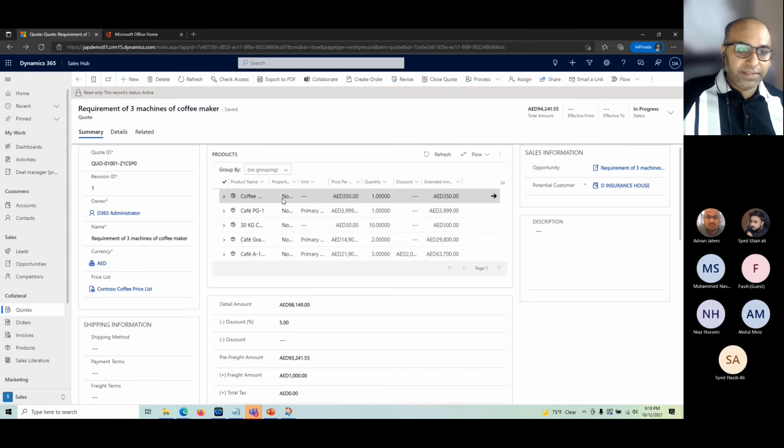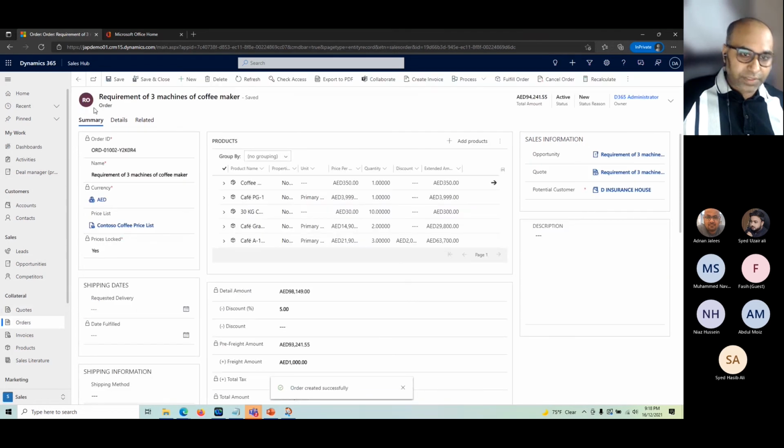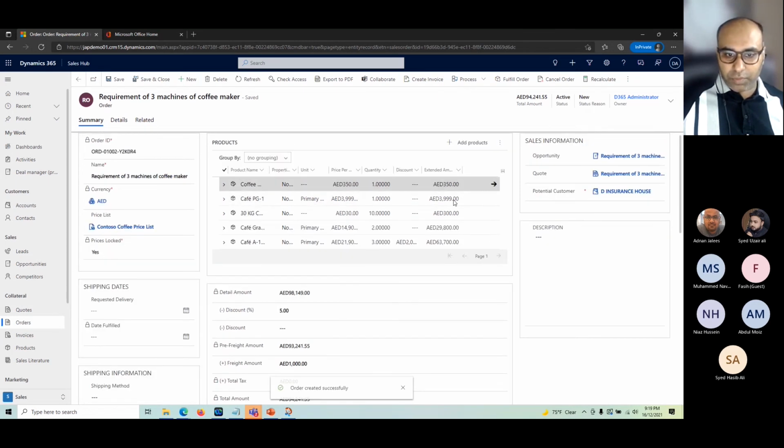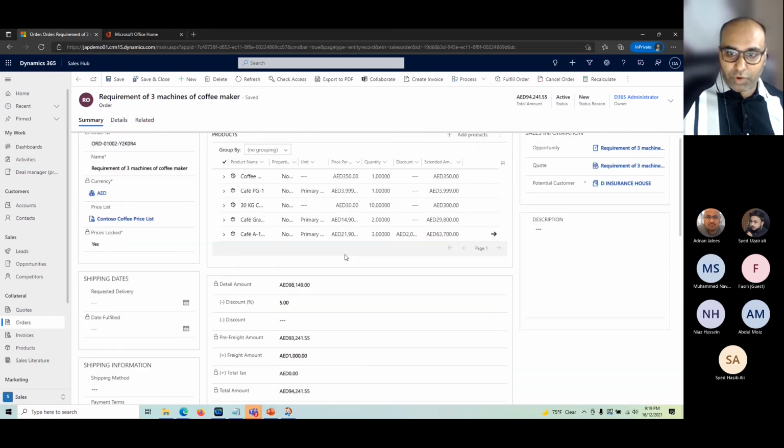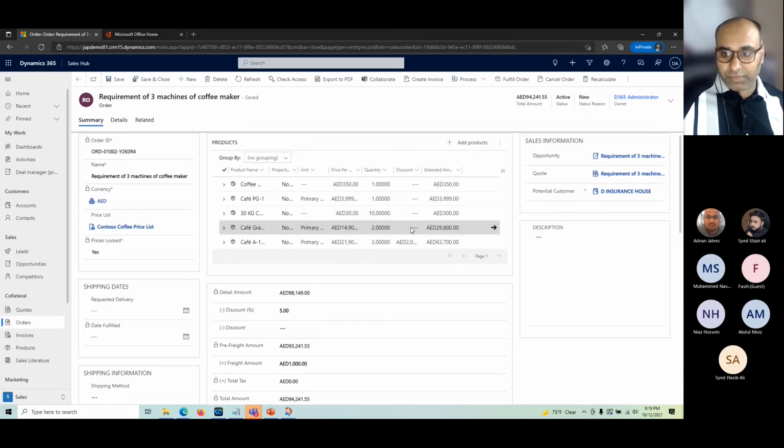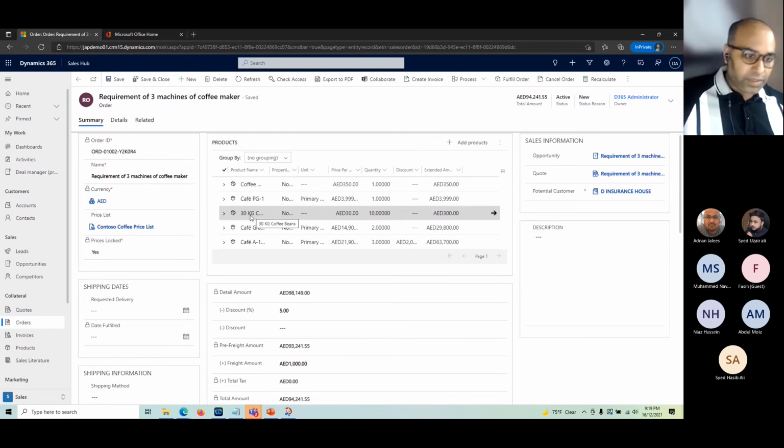Okay, so behind the scenes, you can see an order is created again with similar information: the customer, the currency, the price list, and all the products are copied here automatically. And now if I want to, I can update this order at any stage. There is no restriction by the system. It's a flexible system. You can do anything you want at this moment. But if you want to control, there are ways you can do that.